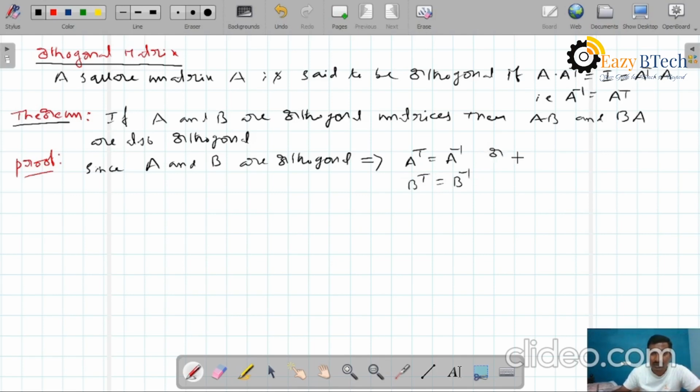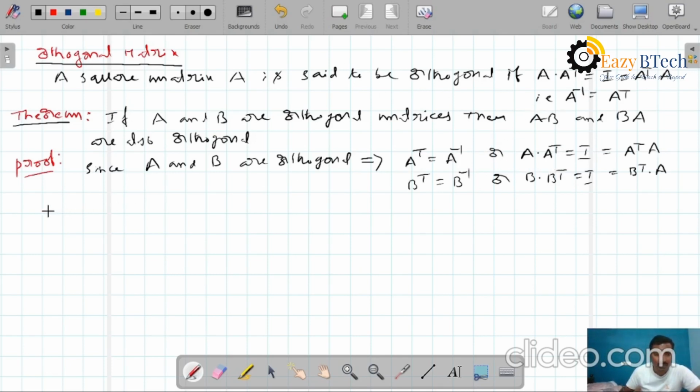Or we can write A into A transpose equals I, and I equals A transpose into A. Similarly, B into B transpose equals I and also B transpose into B equals I. So according to the definition, we can write these four equations as per our convenience. Now we have to show that AB is orthogonal.